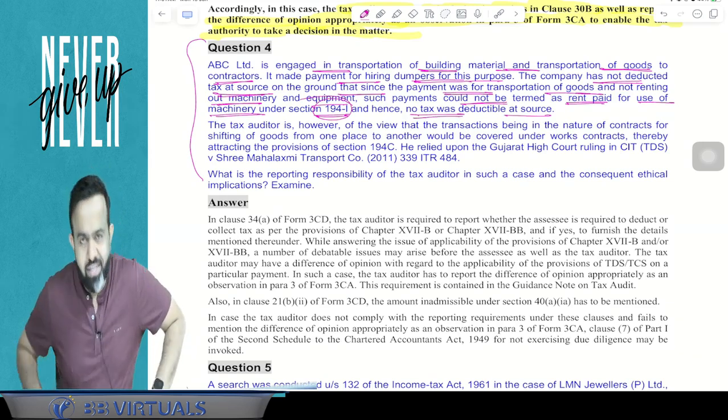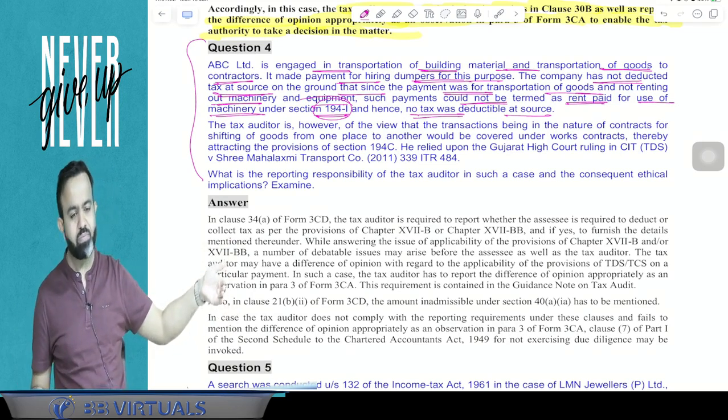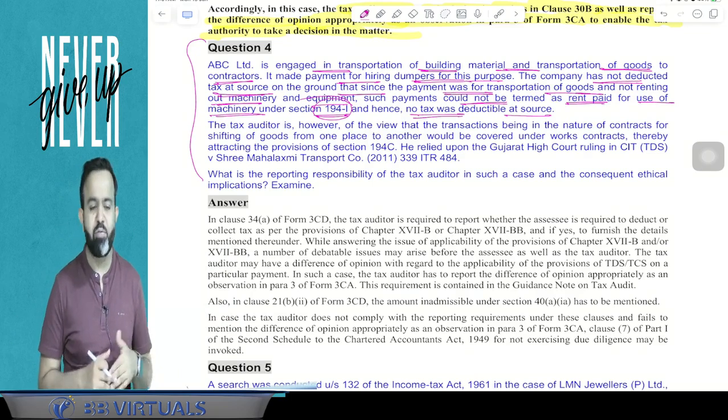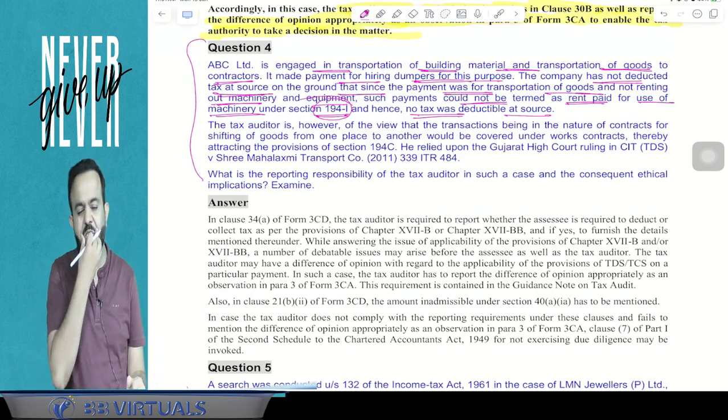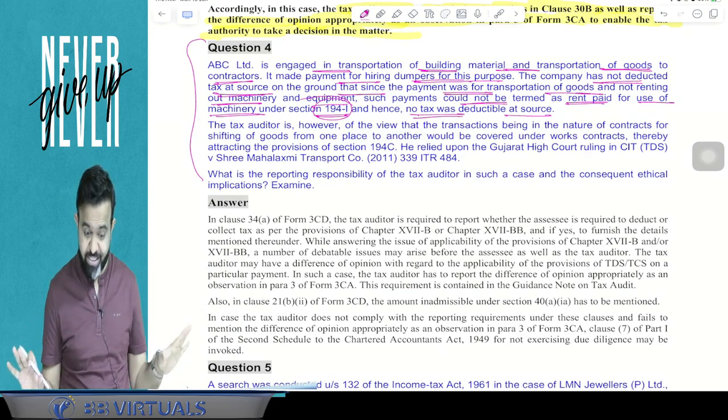Now guys, they have hired the dumper from another transporter, and here they are saying that we have not hired any plant and machinery, so TDS under section 194I is not applicable, so they have not deducted the TDS.